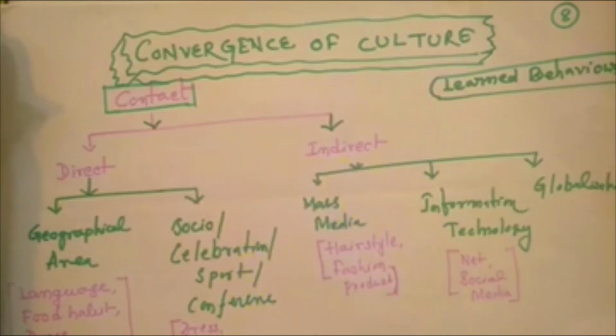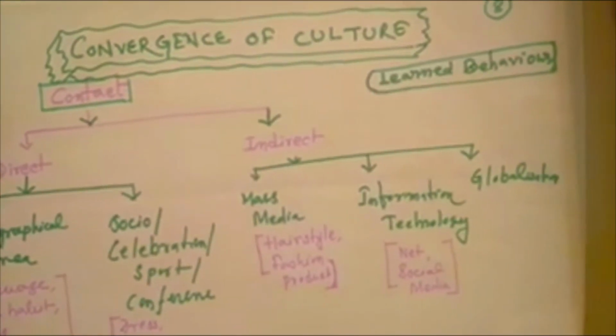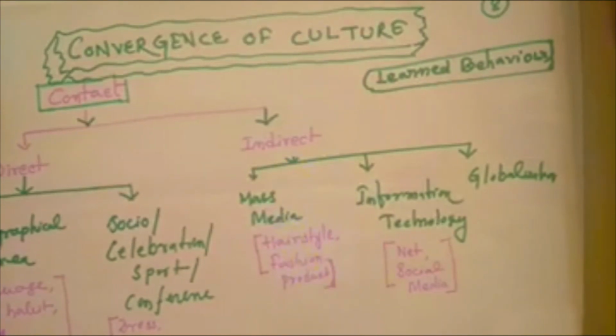Now come to indirect contact. This is also a contact but indirect, that is mass media. Hairstyle and fashion products gradually reach the remotest part of the world through the mass media. Here I would like to add that during the pandemic, students living in remote villages could attend a classroom far away through Google Meet and various e-communication.